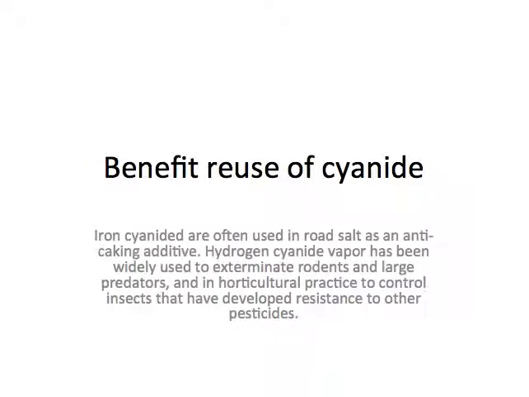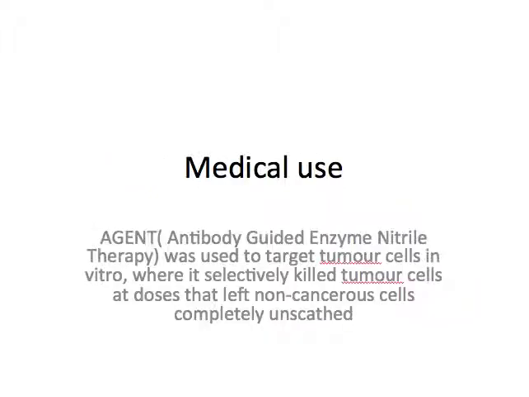Next, I will introduce the beneficial uses of cyanide. Iron cyanides are also used in road salt as an anti-caking agent. Hydrogen cyanide vapor has been widely used against rodents and large predators, and it can also be used as a pesticide. Also, cyanide can be used for medical purposes because of the antibody system.